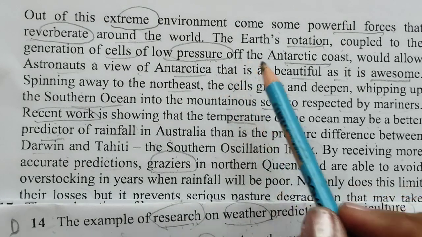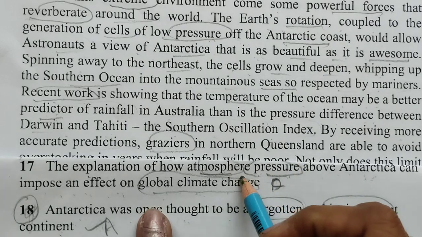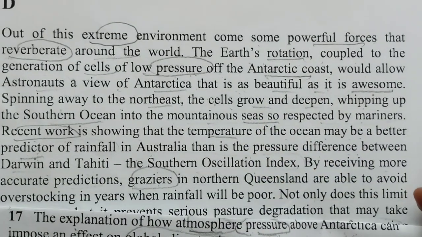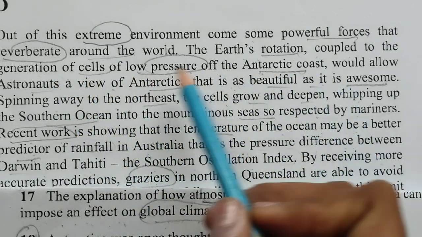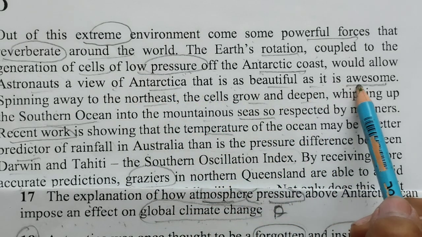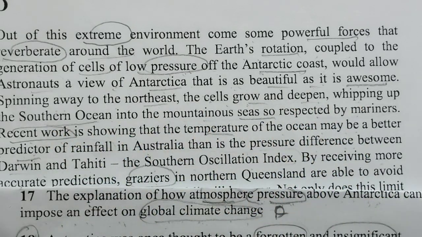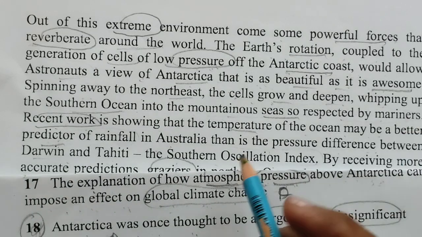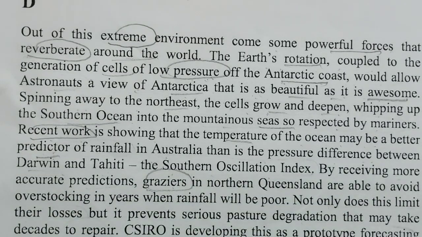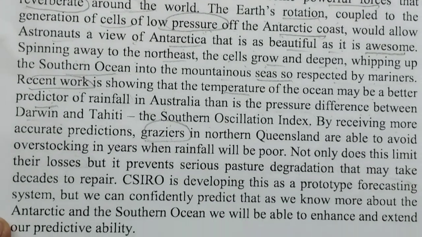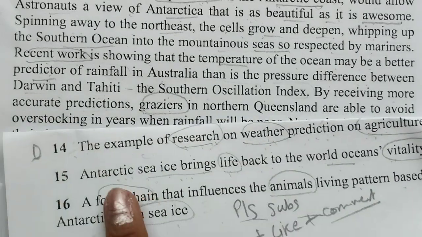Okay, and I think here they are talking about this, so I will change, because here directly I can see they are talking about some pressure kind of thing. See this. Generation of cells of low pressure off the Antarctic coast would allow astronauts a view that is as beautiful as it is awesome, spinning away to the northwest. The cells grow and deepen, sweeping up the ocean. All these things they are just talking about. So I will mark 17th number D also, and 14th also D. So 17th is done, 18th is done, 14th is done, 15th is left.